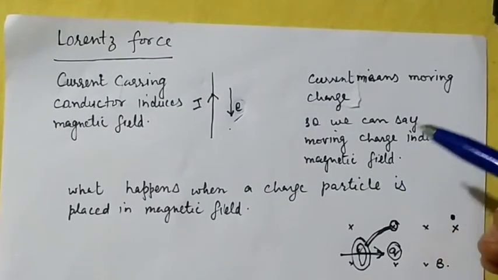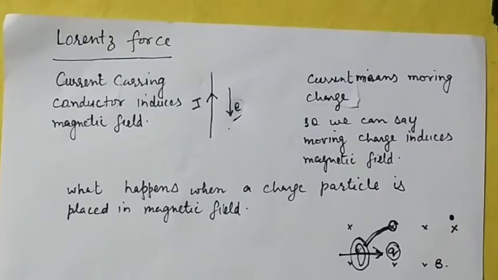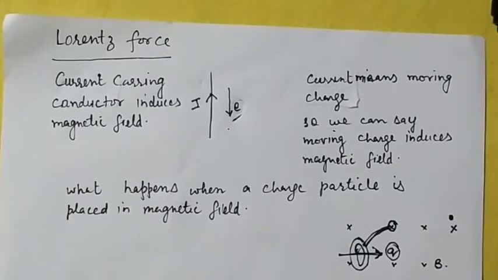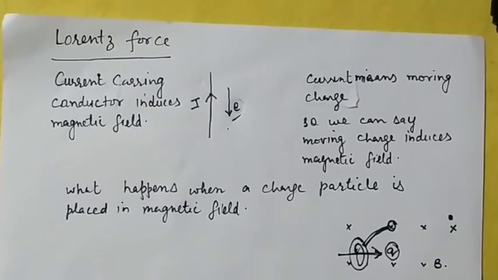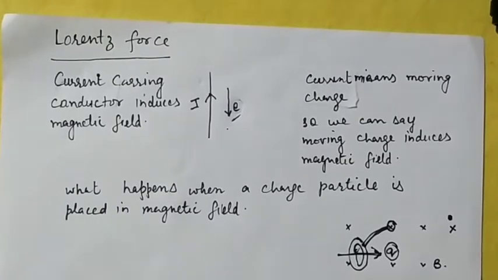So we can say that a charged particle which is moving must produce a magnetic field, or a moving charged particle induces a magnetic field.